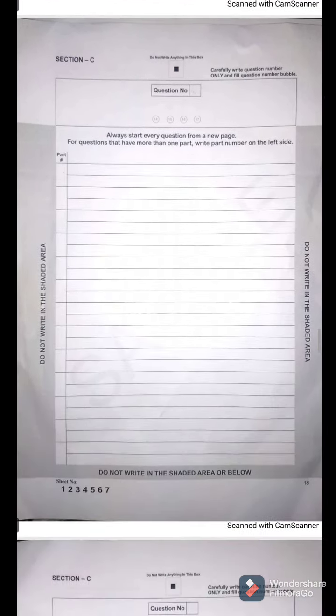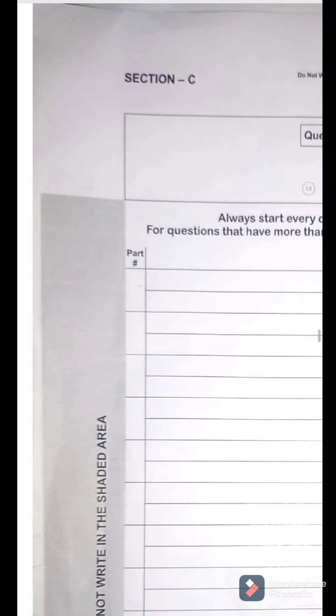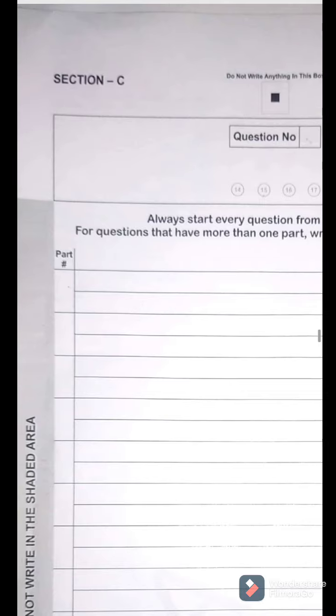For example, if you have started part A here and it's not completed in this one page, and you are going to the next page, this one, then here again, since you have continued question number 15 part A, you have to write 15 again in this box, fill the bubble number 15 again, and then write part A again. So you have to be very careful about this.